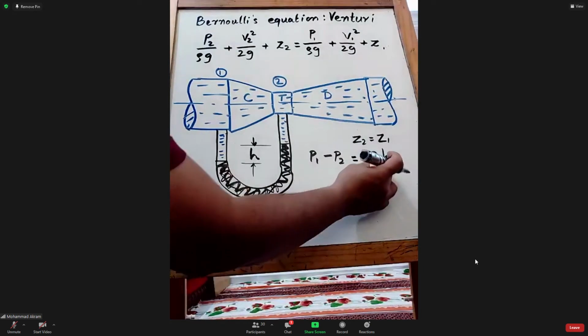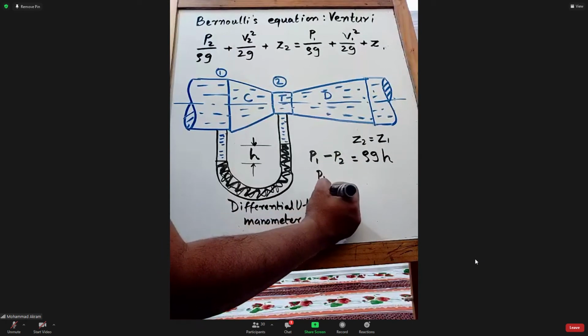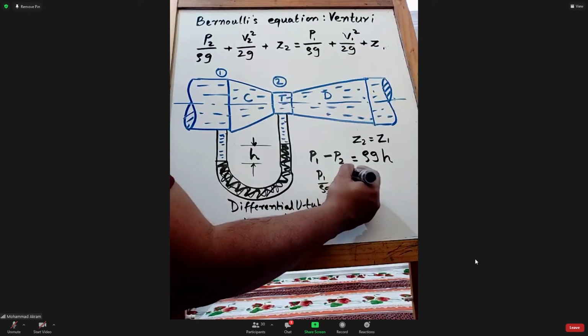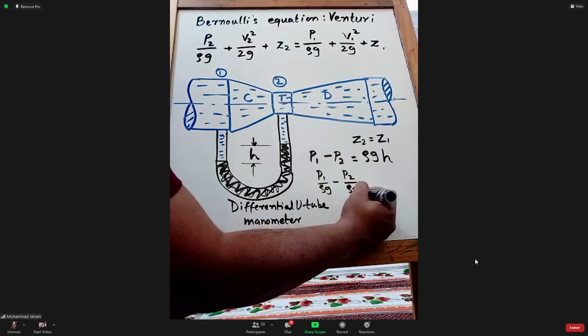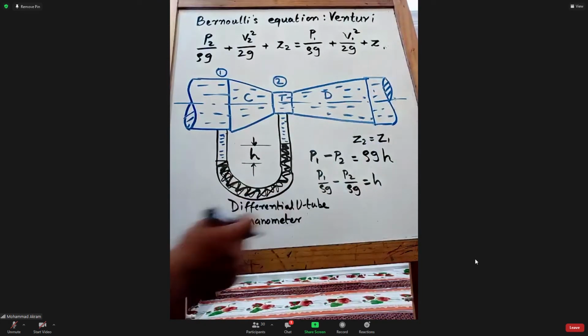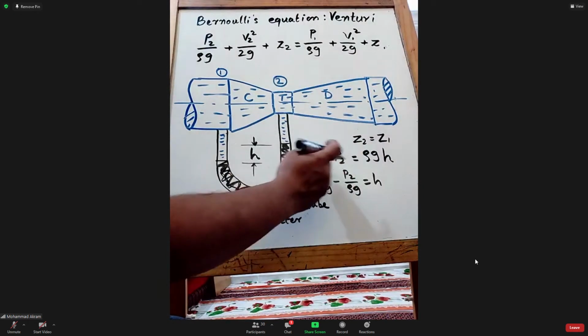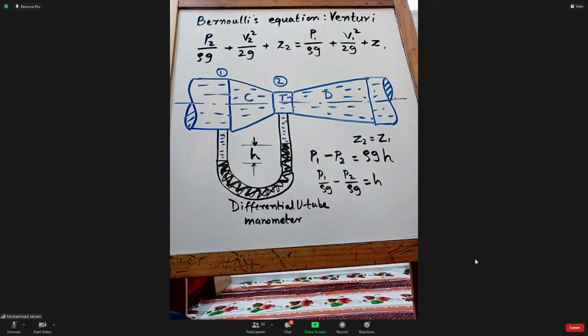Now, if I take rho g to this side, what will it become? Can I write P1 by rho g minus P2 by rho g is equal to H, if I take rho g and divide? Of course, it will be divided as a whole, but if I separate it, am I right? Is this correct?